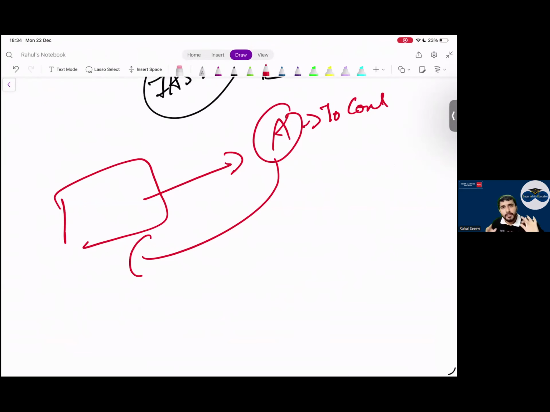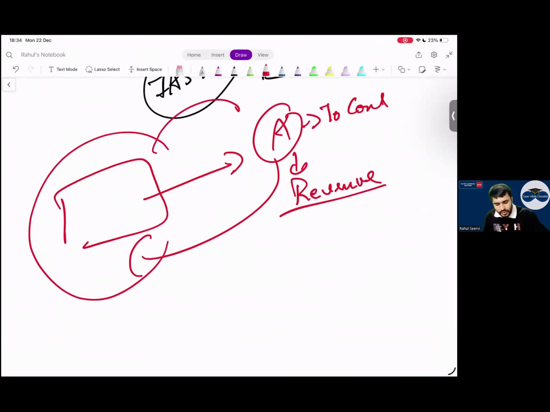A will say, my motto is I will construct your house, you give me money. So that becomes revenue for me, simple. So this property has no relationship with A Limited. Whenever you give a contract to a contractor saying construct my house, does that land belong to the contractor or to you? You. So you will show it in your balance sheet as an asset. The contractor will just show revenue as you pay him.